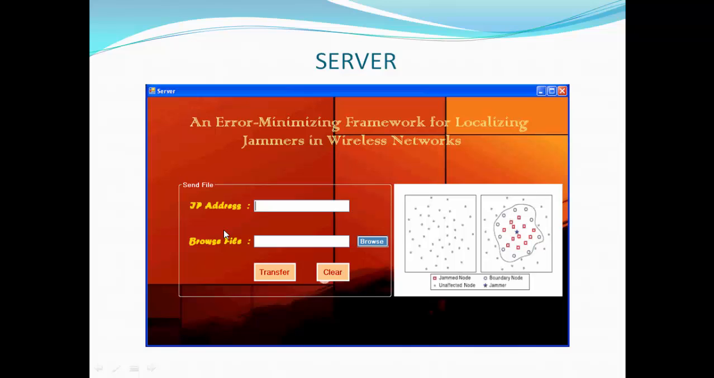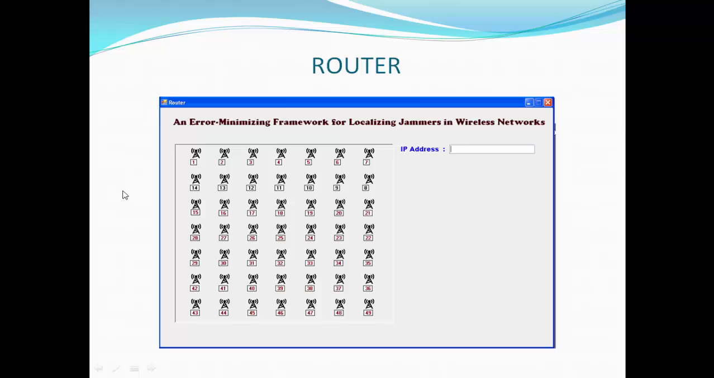and then on the server side we will be browsing the file, which file to send to the client, and there we will be giving the IP address of the router through which we want to send. Then we will be clicking the transfer button, and this is the router. Here it shows the path from where the server sends and where the client receives. We will be locating the IP address here, which is the router by which we will be transferring the file.